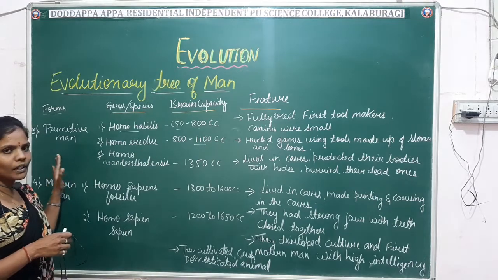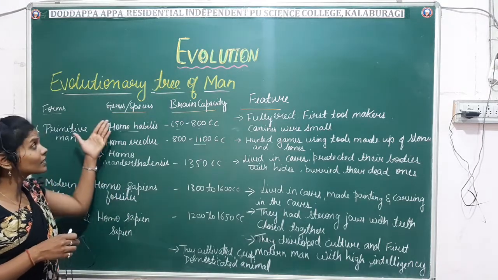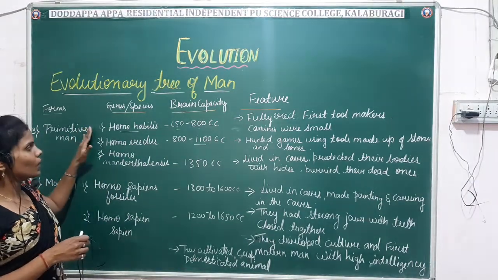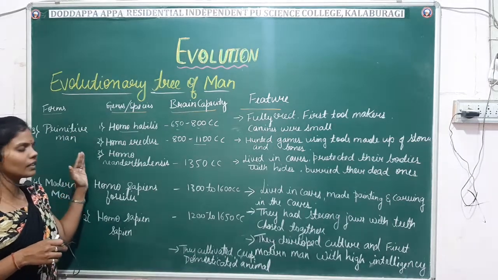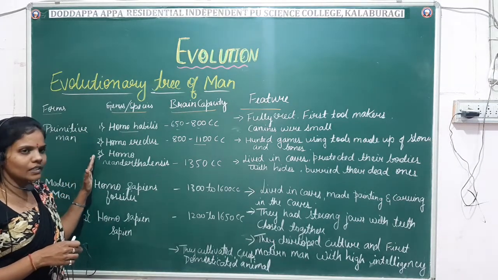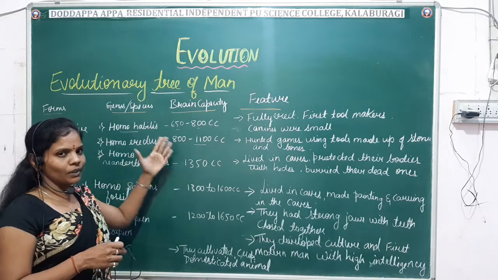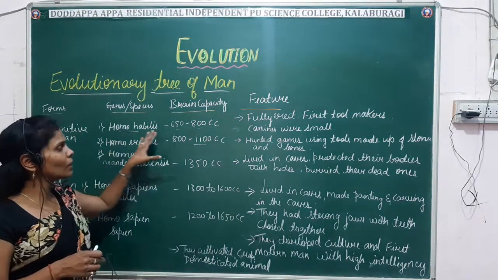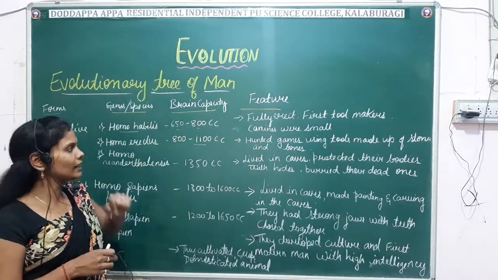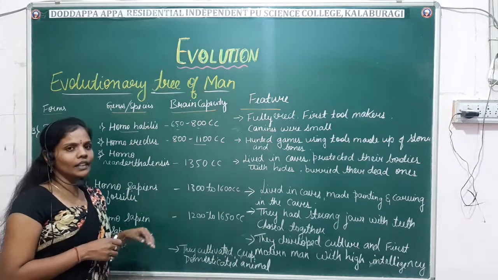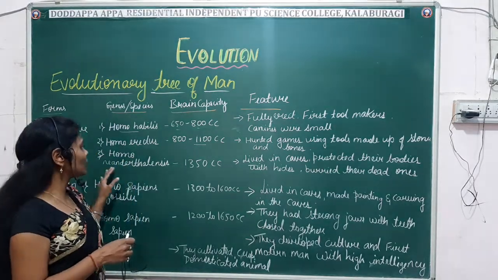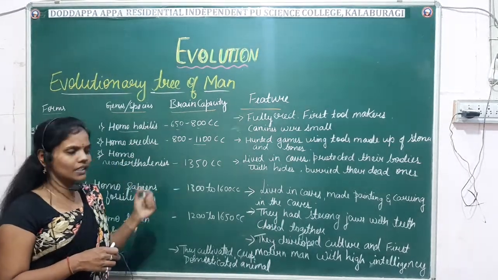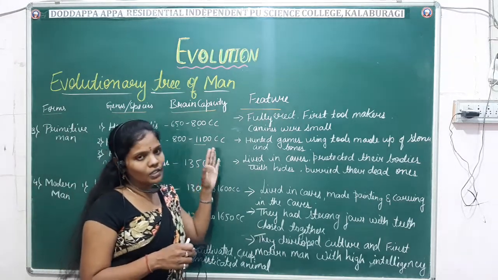Again in primitive man, we will discuss three species: Homo habilis, Homo erectus, and Homo neanderthalensis. They have different brain capacities: in Homo habilis it is about 650 to 800, Homo erectus 800 to 1100, and in Homo neanderthalensis it is 1350 cc. Right. So these are the features you have to keep in mind.